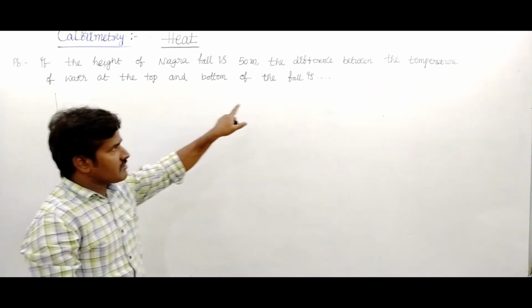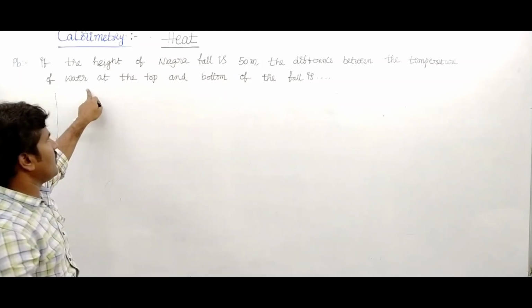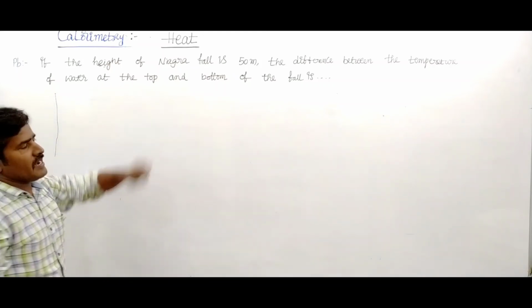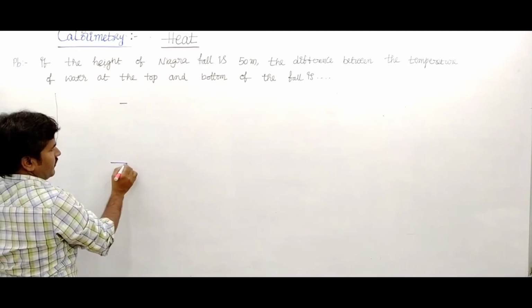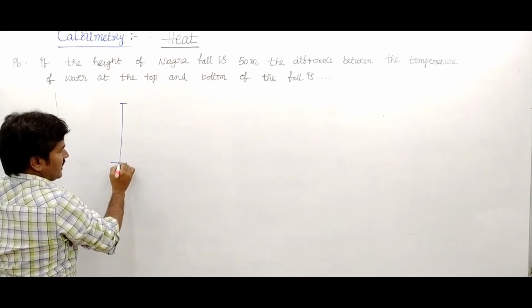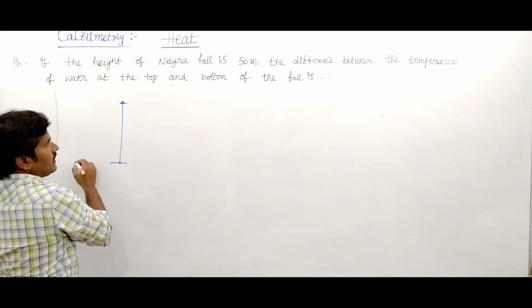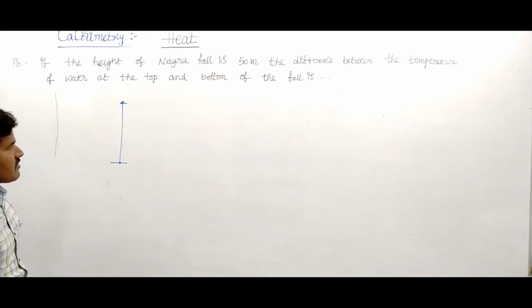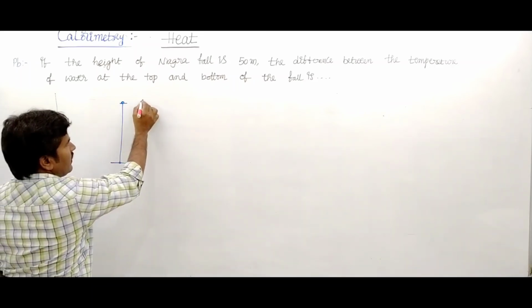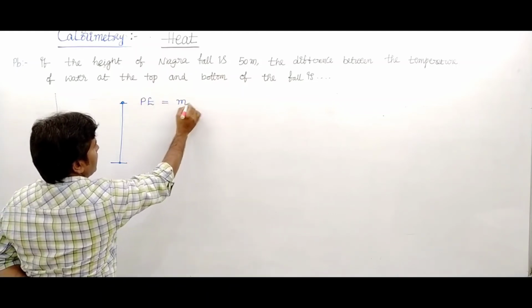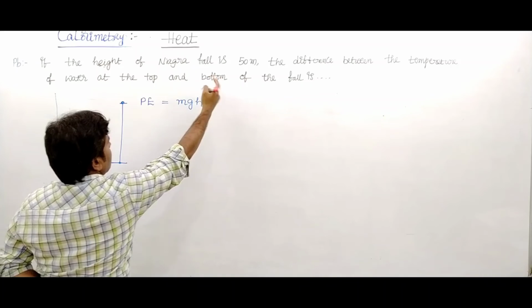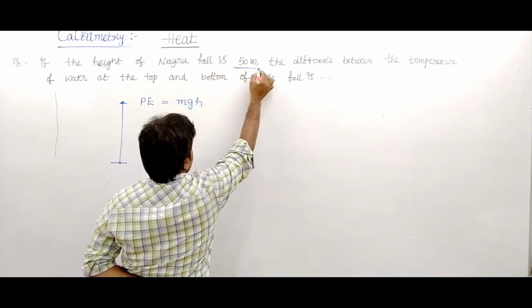Niagara Fall is 50 meters high. Find the difference between the temperature of water at the top and bottom of the fall. This is the top position and this is the bottom position. The potential energy is m g h, where h is the height, given as 50 meters.